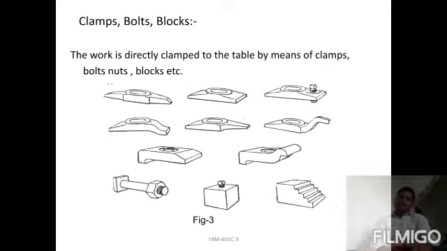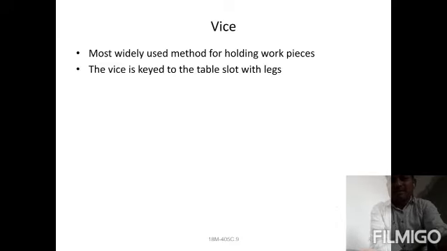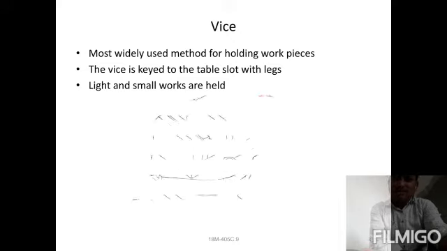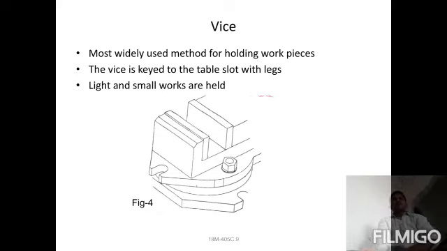You can see the vice also there. Next one is the chuck also. Right, the next one is the vice, mostly widely used for holding workpieces. Not only the grinding machine, we use it in many machines, such as fitting operations, drilling operations, shaping operations, threading, whatever. There are a number of operations where vices are used.